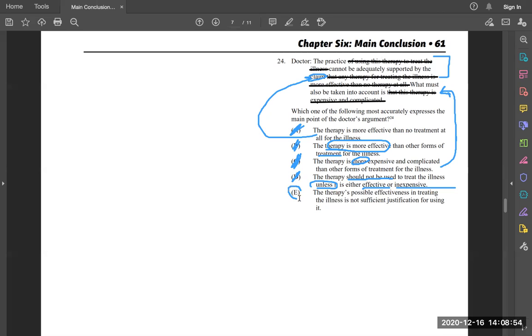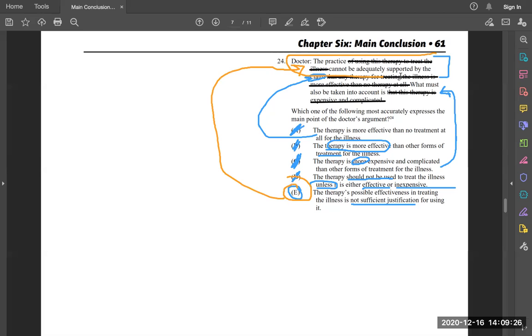If you were super confident in your ability to eliminate answers, you would go with E on the test and just keep going. But let's look at why E is correct. The therapy's possible effectiveness in treating the illness is not sufficient justification for using it. Well, would you look at that? That's exactly what's going on here up in our conclusion. Oh, that was a gross arrow. Let me try again. Maybe I'll give it a new color. We'll give it some orange. Those complementary colors going on, we love it.